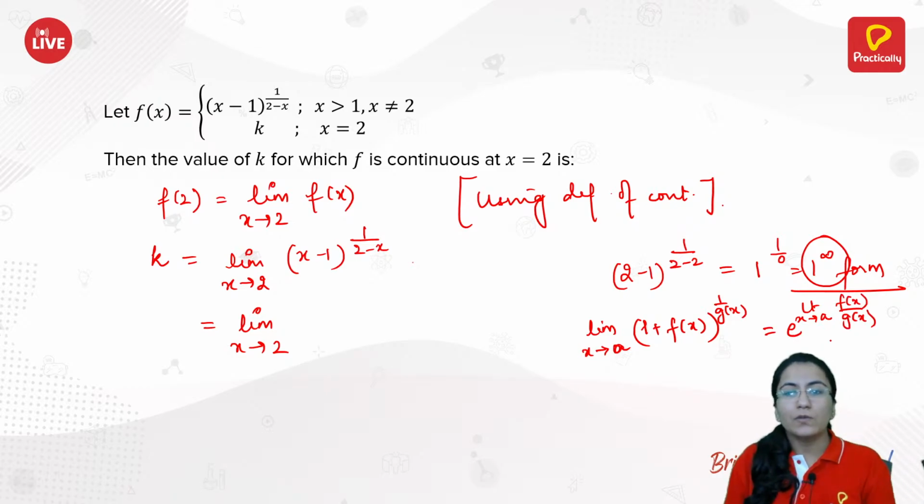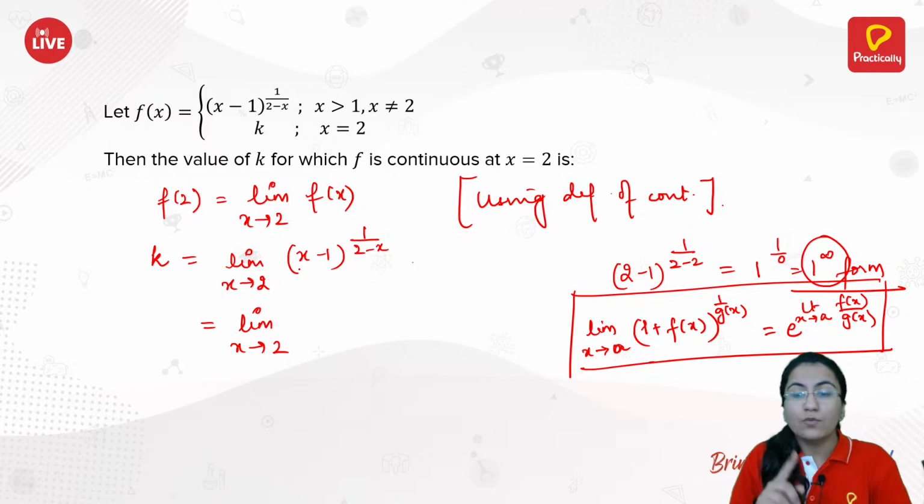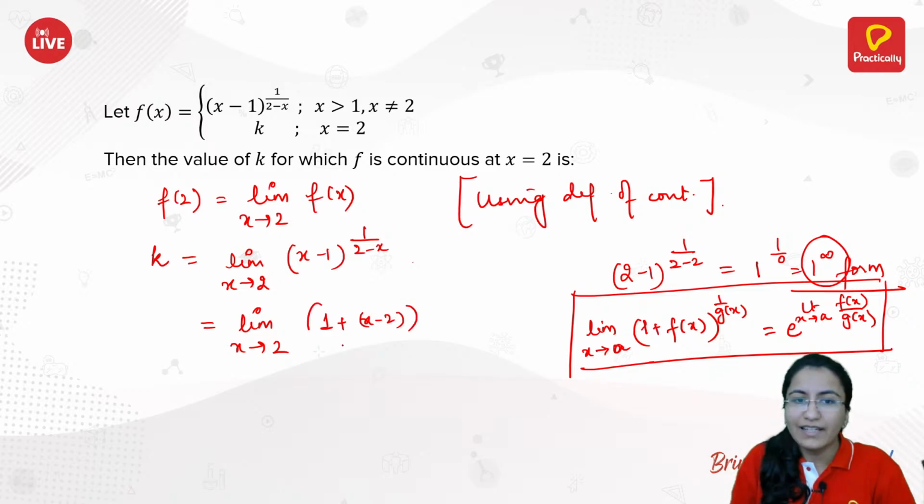So we will use this formula directly. For that, you need to write this function as 1 plus some function. That means you have x minus 1, so you can write this as 1 plus x minus 2, right? And in the power you have 1 by 2 minus x.